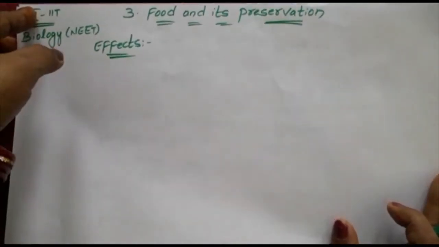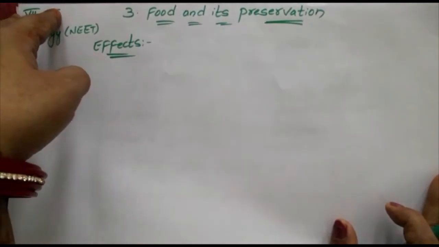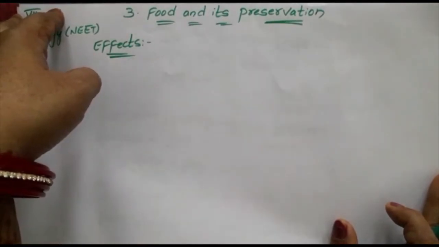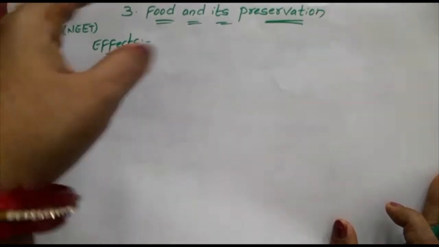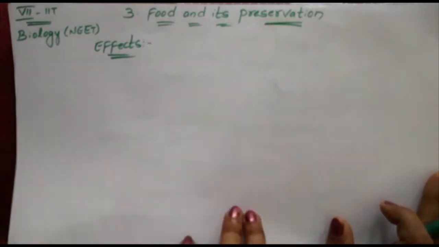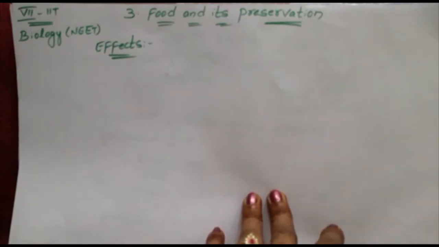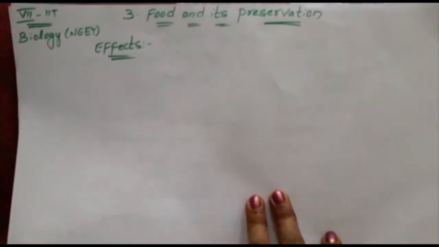Yes, children. If you see the food, we can understand that the food is spoiled, of course. And what are the effects of spoiled food on health? If you eat food past its expiry date, what will happen? Sometimes it may cause a severe effect on our health, right?